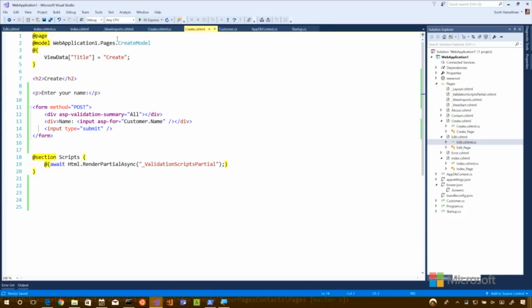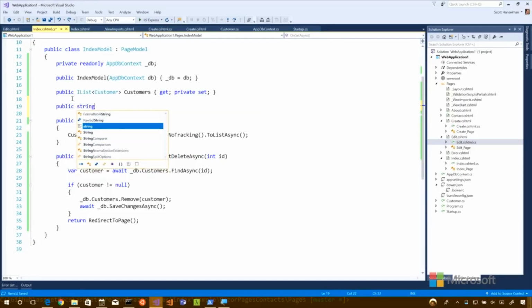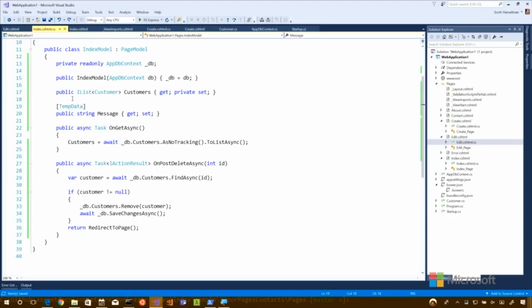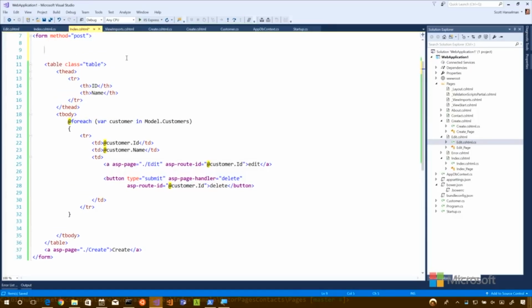So let's go over to the index page. On the index page, we're going to make a message as well. That's going to catch that temp data, right? And then here, we'll just stick it at the top of the form for now, maybe an H3, and some sort of message. Model dot message.